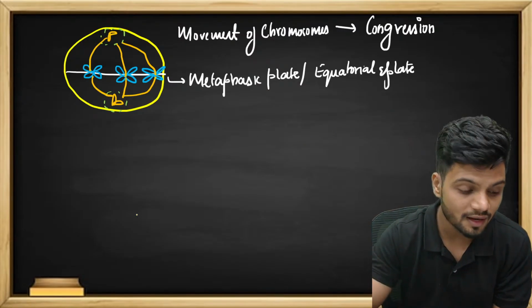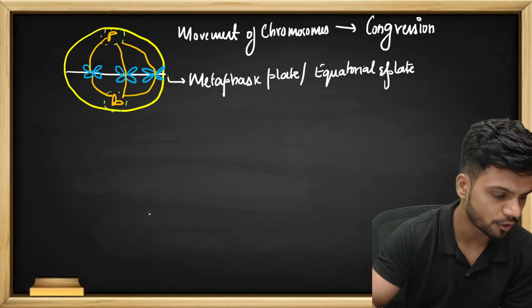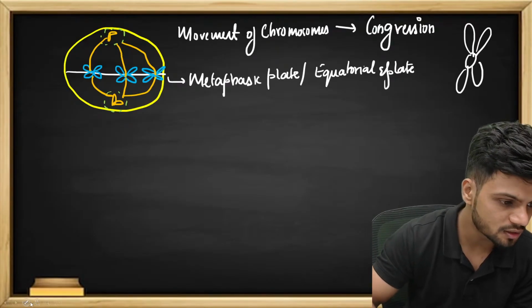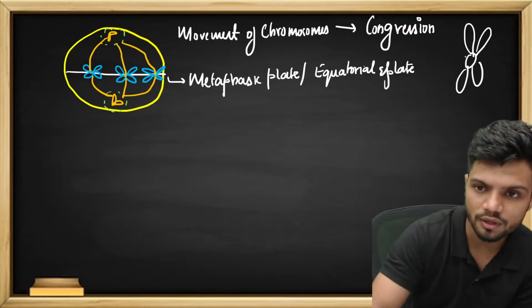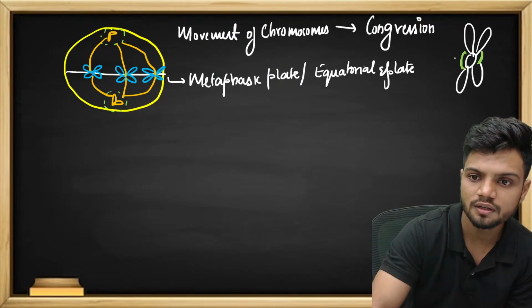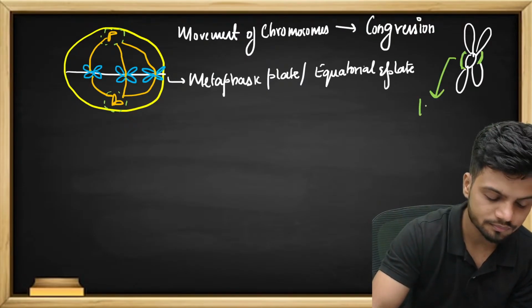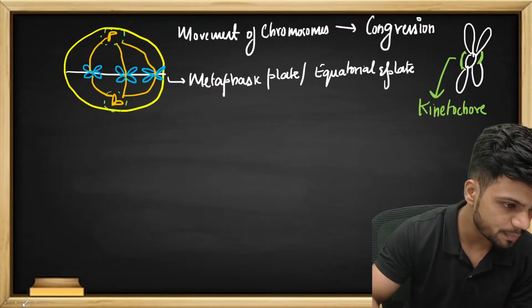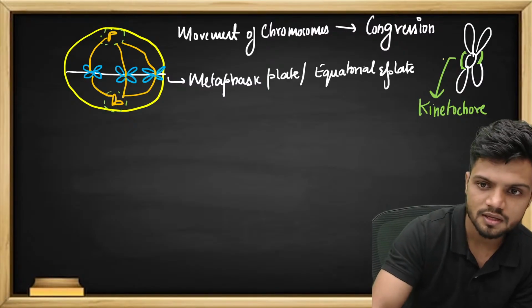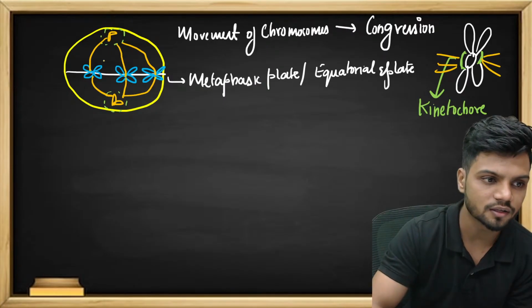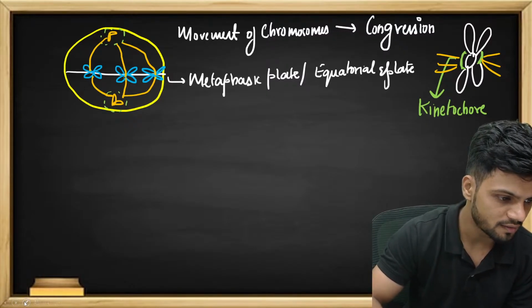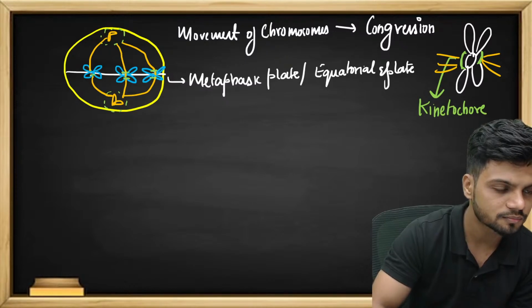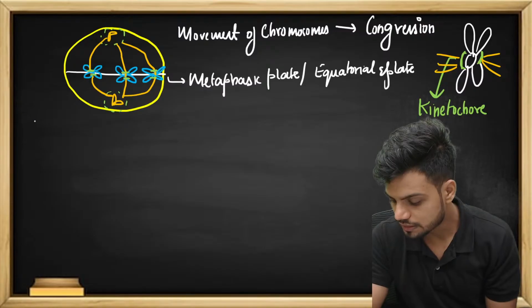Now you might ask me, sir, where are they attaching? What is the point of attachment? So this is the centromere, with the sister chromatids. Do we have some protein layer here? The protein layer is called kinetochore. So all the spindle fibers will attach at the kinetochore. Every single chromosome has a kinetochore.